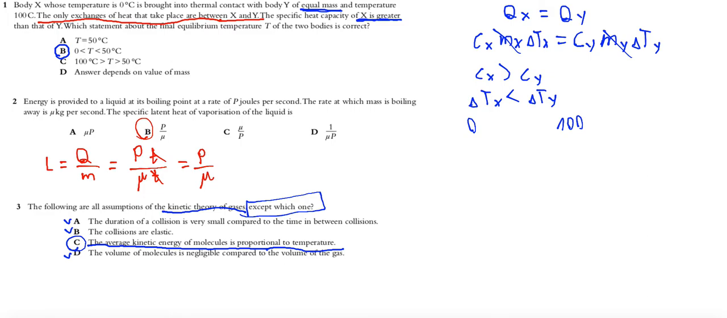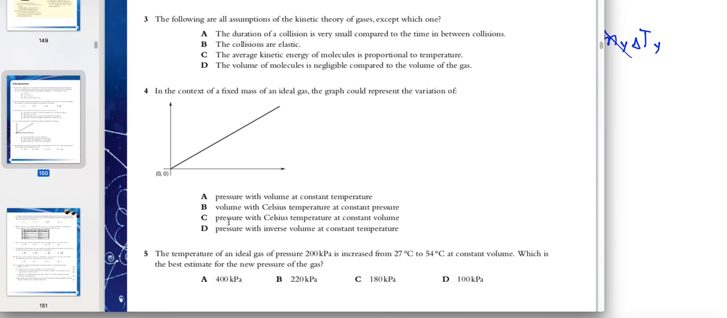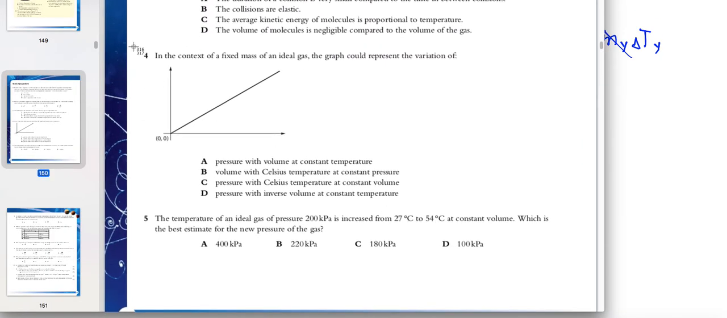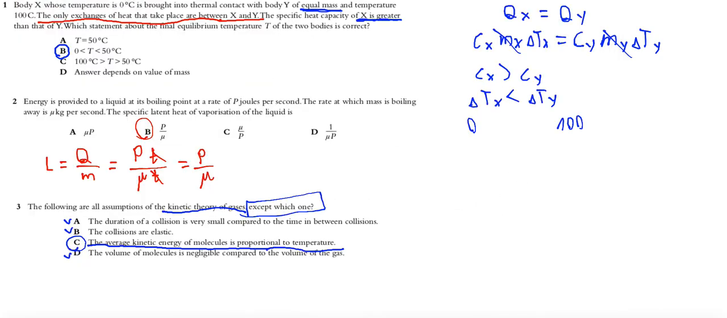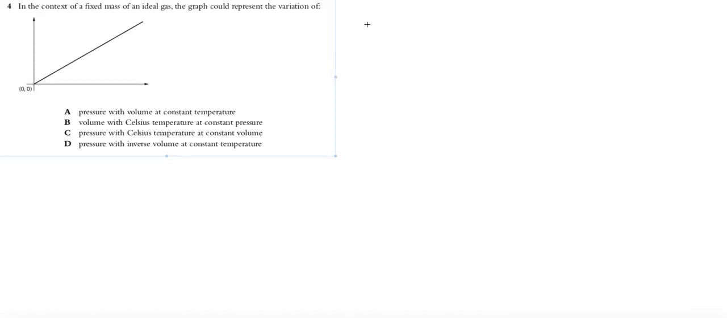Okay, exercise number 4. So here, and new slide, paste it. Okay, in the context of a fixed mass of an ideal gas, the graph could represent the variation of. Okay, fixed mass of an ideal gas, so PV over T is constant. Yes, so at constant P, V is proportional to T. I'm talking about this, I'm not talking about A, B, C, D yet.